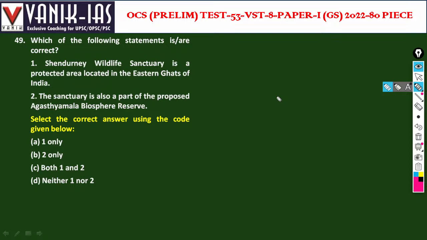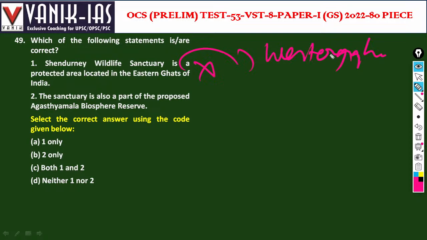The sanctuary is a part of the proposed Agasthyamalai Biosphere Reserve. First statement is wrong. It's a part of the Western Ghats. Sendurni is part of the proposed Agasthyamalai Biosphere Reserve that's in Tamil Nadu. So two only is the answer.